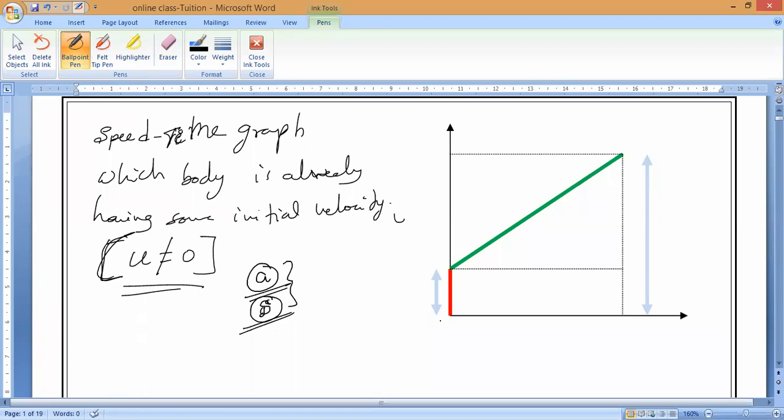As we know, the x and y axis intersection point is called O. Now the initial velocity, the body already possessing some velocity, is called OA. Now what is the final velocity? AB is the uniform acceleration. If it is a theory exam, definitely you have to remember this graph and you have to draw it.